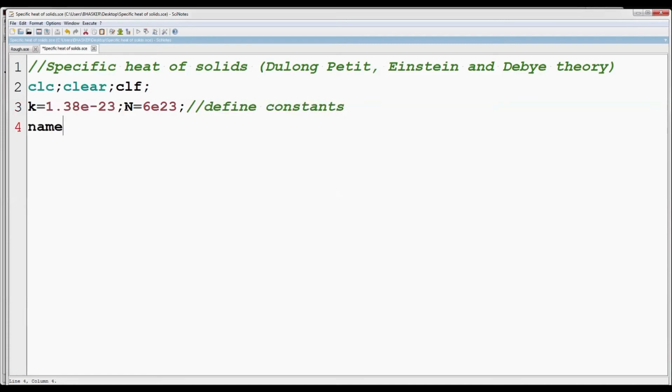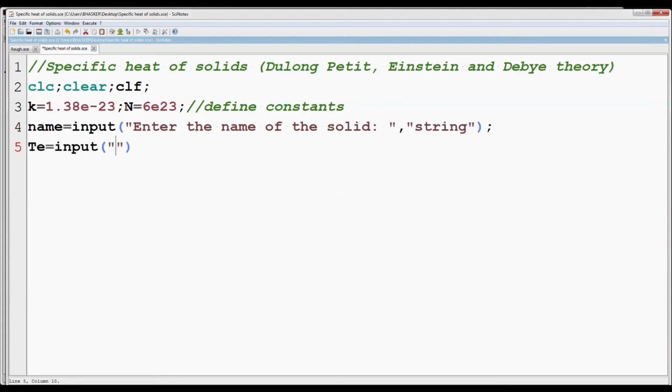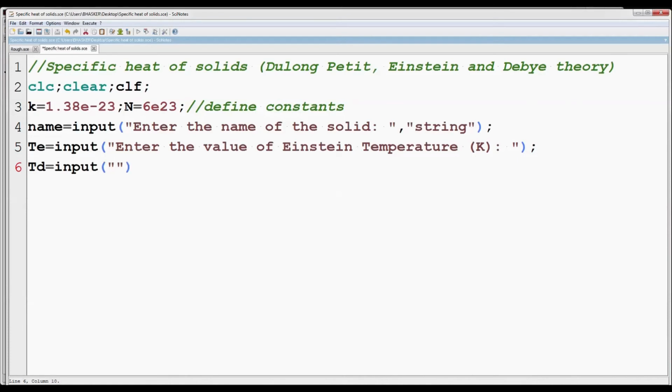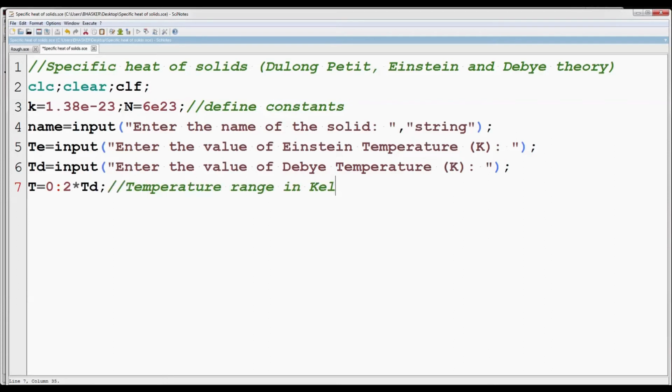Then we have to input the name of the solid. So we are storing the name of the solid as a variable name. Then second input, enter the value of Einstein temperature, which is Te. Then we also have to enter the value of Debye temperature, Td. Then we have to define the range of temperature for which we are going to plot the specific heat of solids. So we are going to keep the temperature range from 0 to twice the Debye temperature.